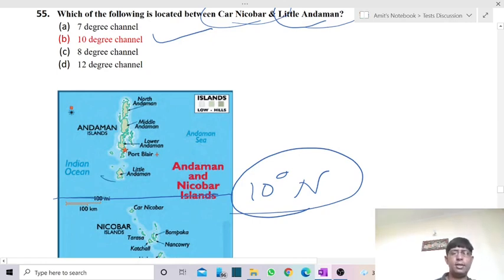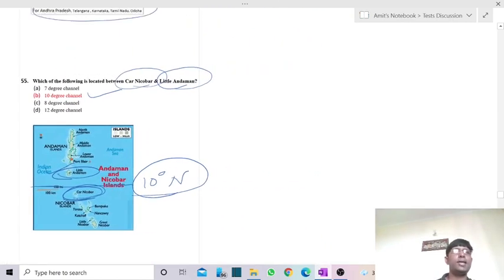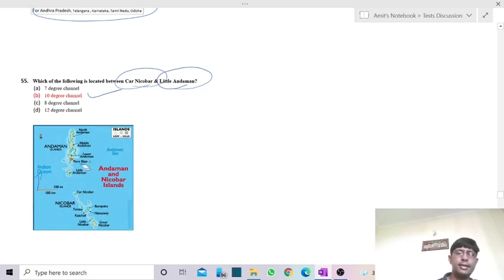So we have Little Andaman, and then comes Car Nicobar. It is the southernmost island of the Andaman group, and Car Nicobar is the northernmost island of the Nicobar group. In between we have a passage, a link between the Bay of Bengal and the Andaman Sea. This passage is called the 10-degree channel.